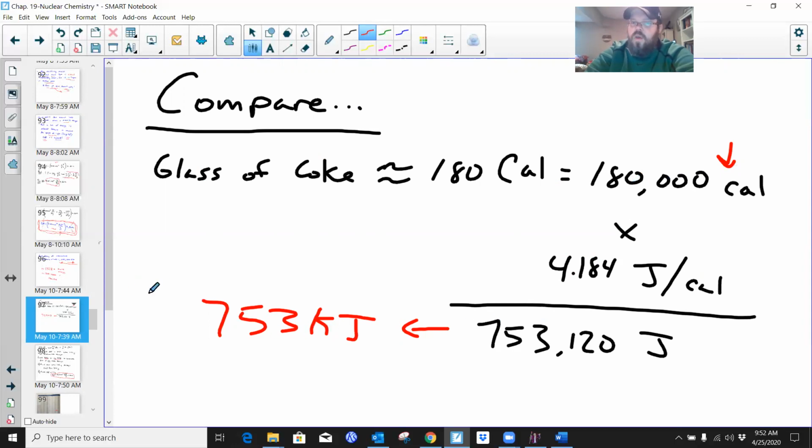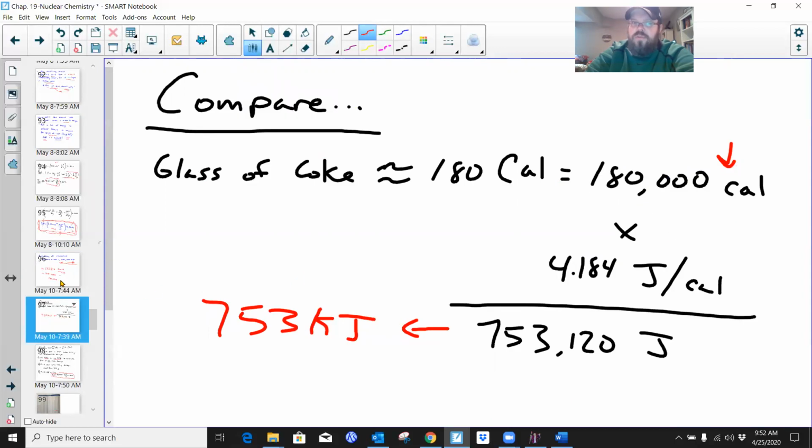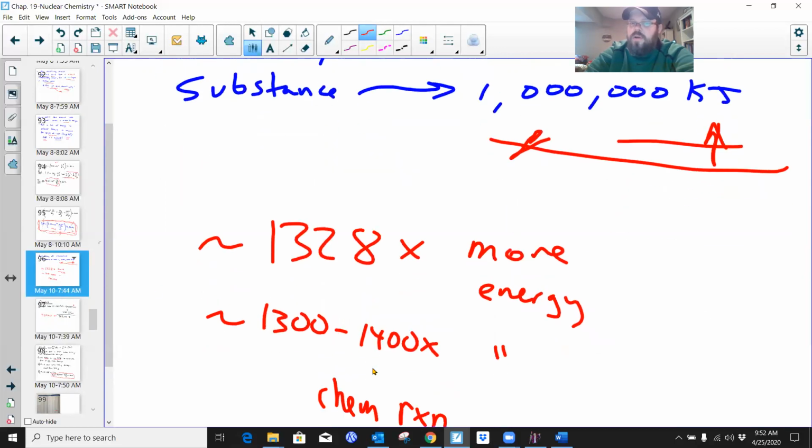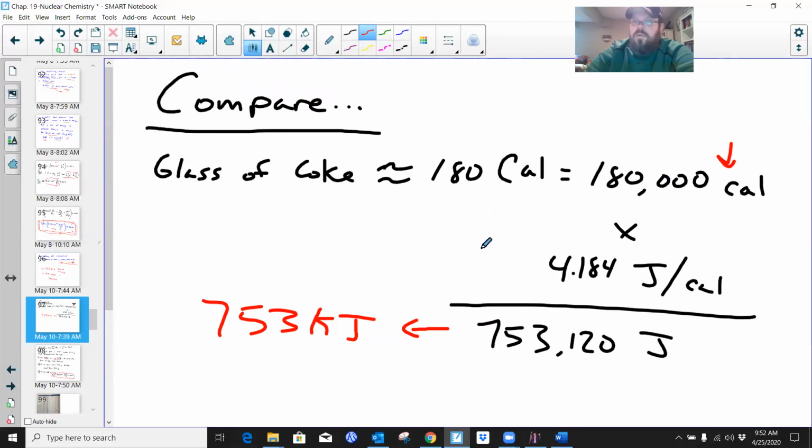Well, so if I take 1 million divided by 753 kilojoules, that's about 1,400 times as much. That's a lot, right? And we get an idea about foods that we consume. We get caloric energy from that. If we drink a can of soda or Coke or Mountain Dew, it's going to be somewhat comparable, and we feel that kind of energy from it, right?